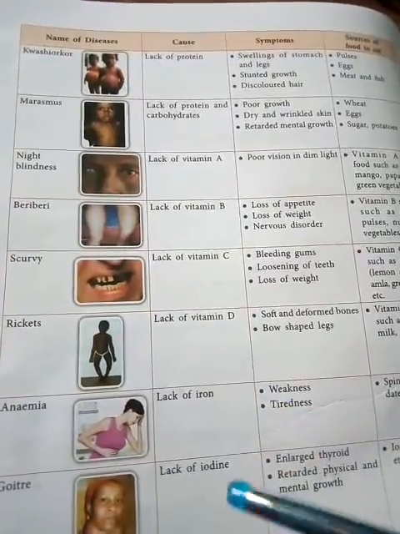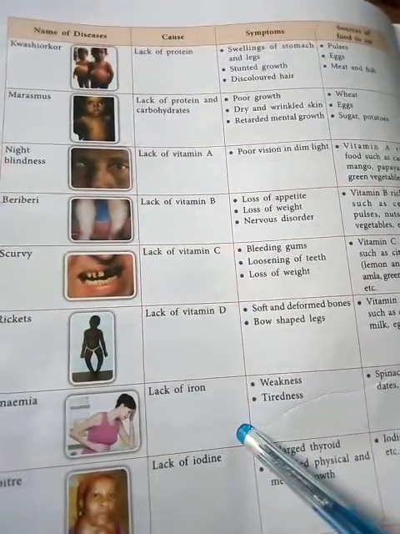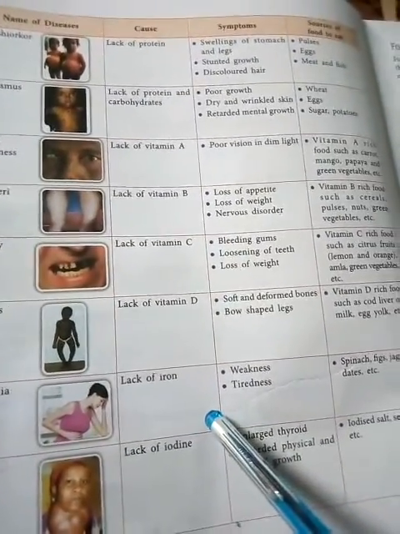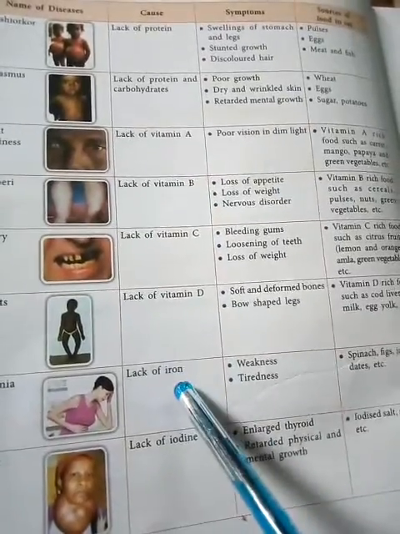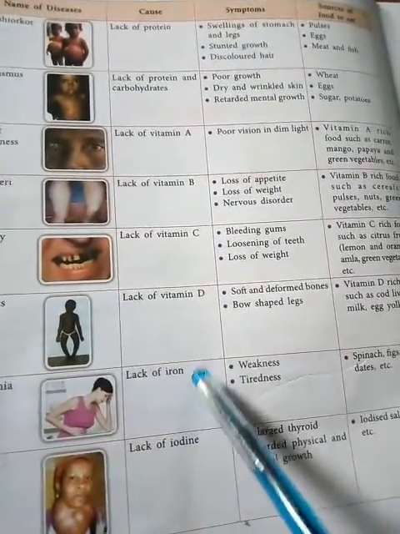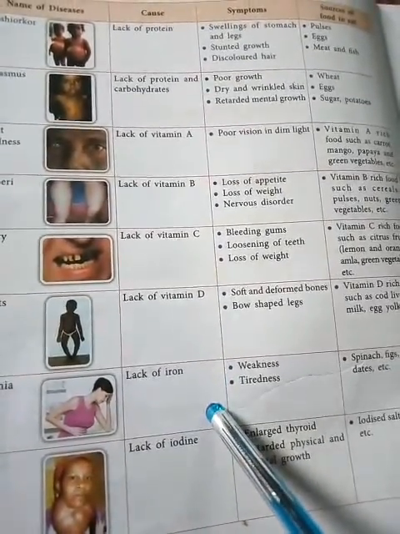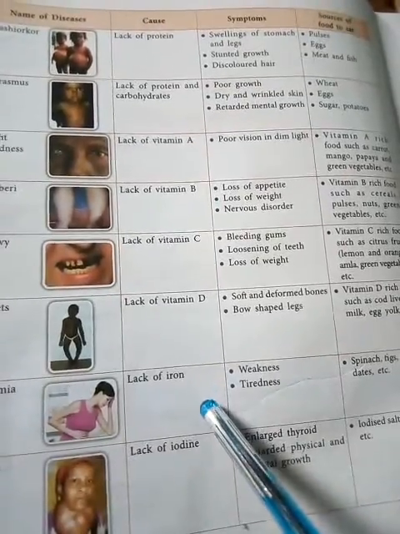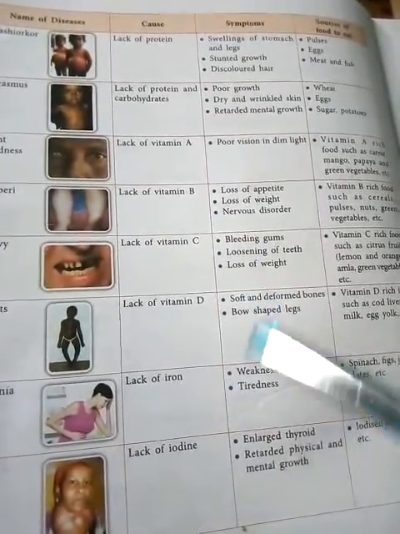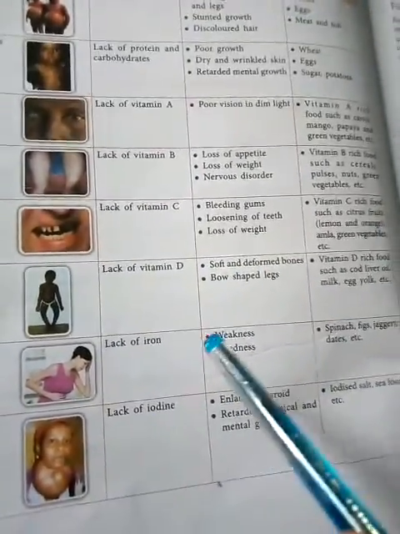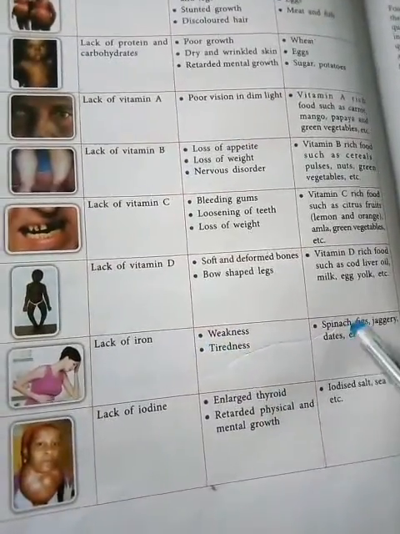Anemia means the blood in your body is less, because iron is responsible for forming the blood in our body. Whenever the iron in your body is less, the person feels weakness and tiredness.